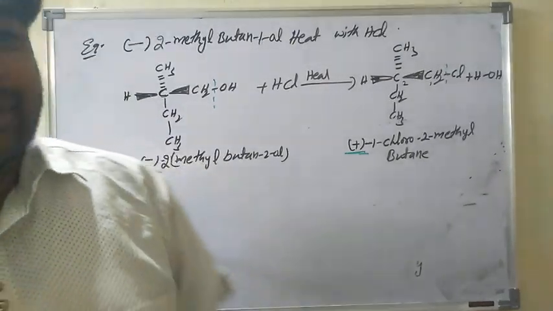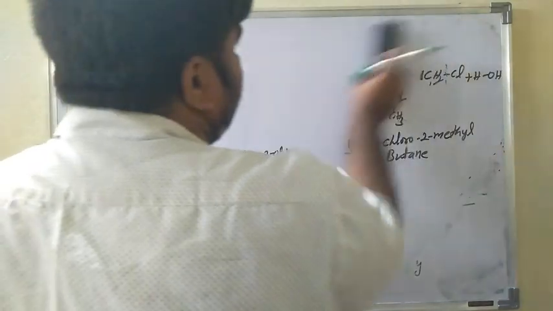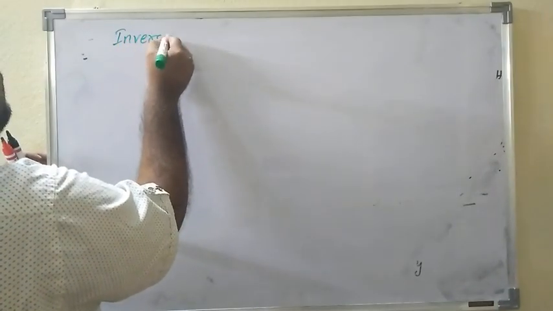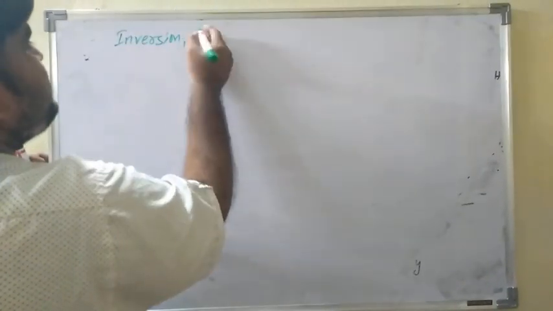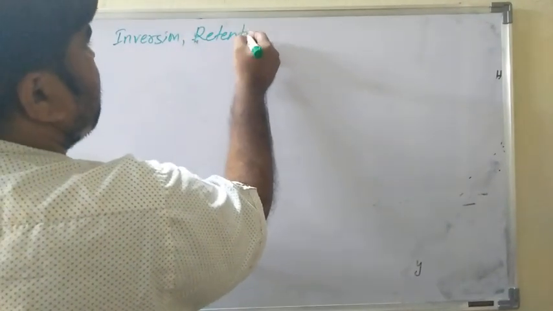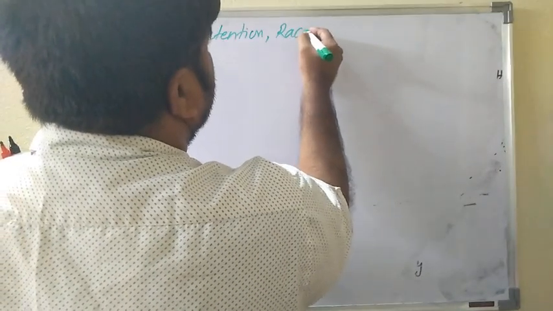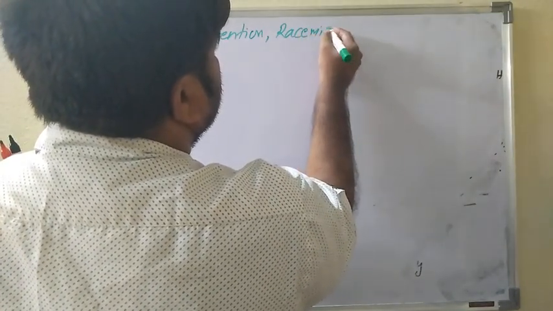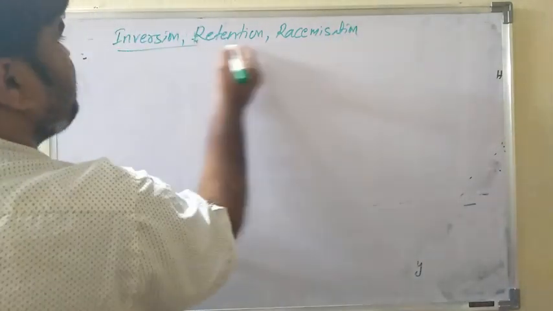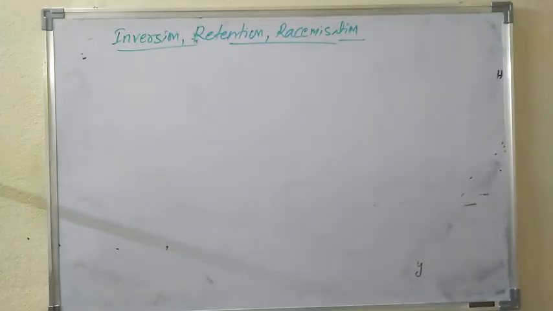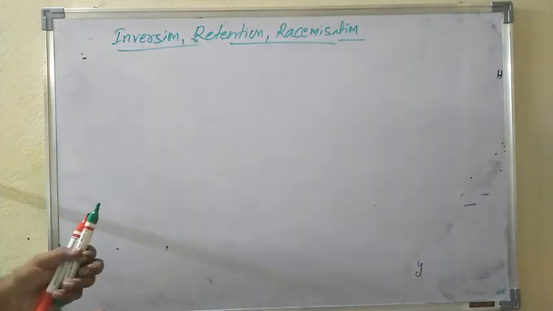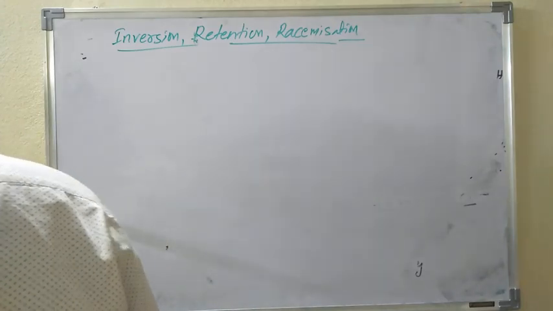Now coming to the third, we can combine and write: inversion, retention, and racemization. Consider the replacement of a group.